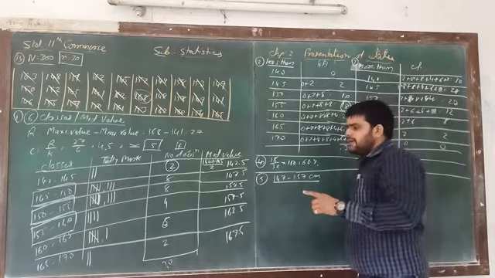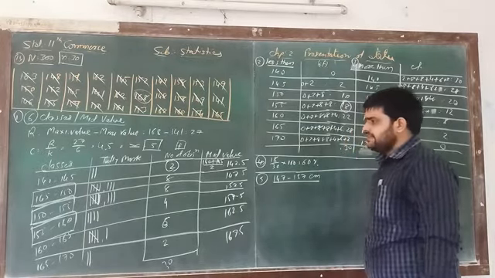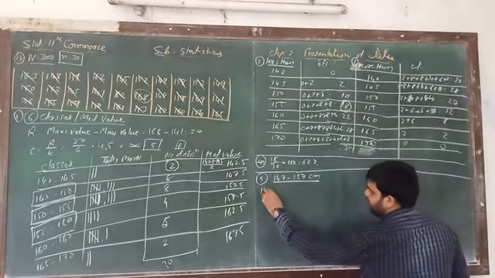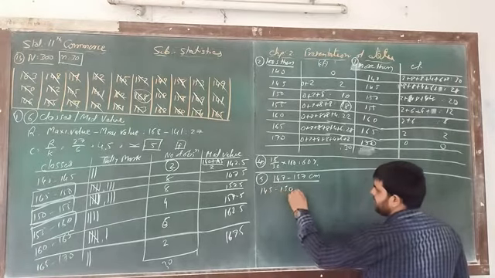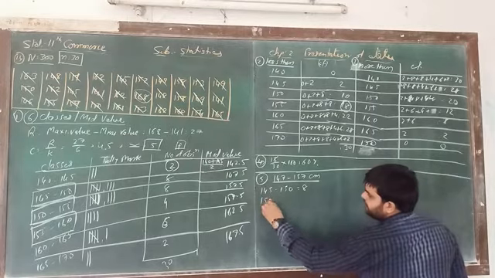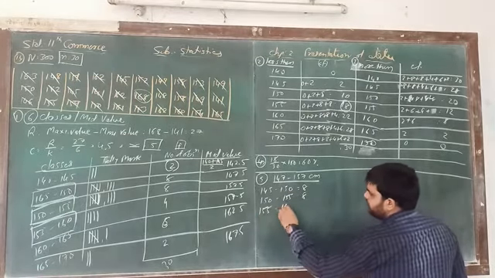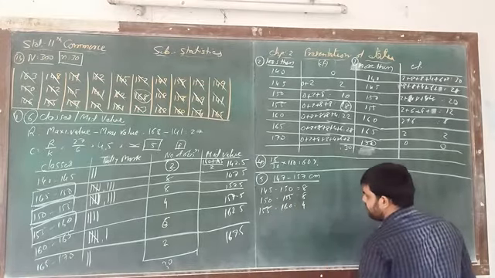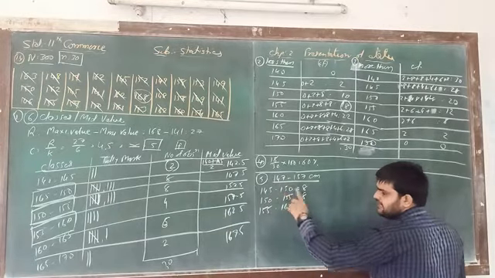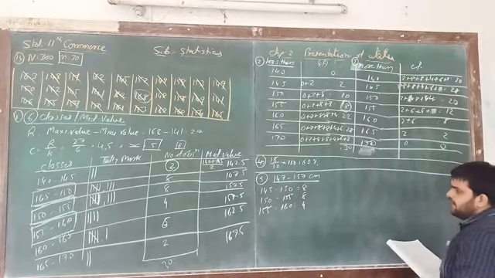We have to find out the ratio, and with the help of the ratio we find this. Here 145 to 150 is equal to 8, 150 to 155 is equal to 8, and 155 to 160 is equal to 4. Here 145 to 150 means the class length is 5.